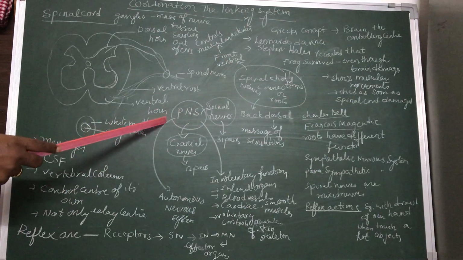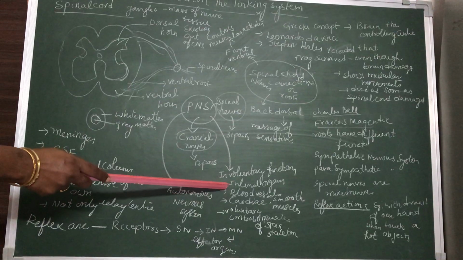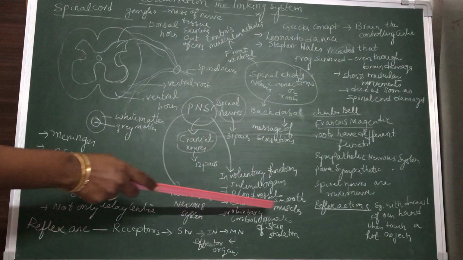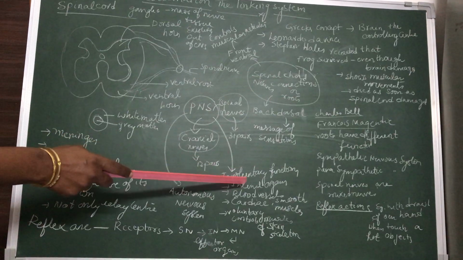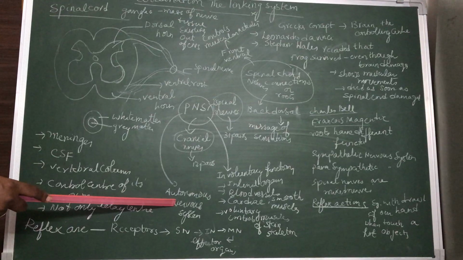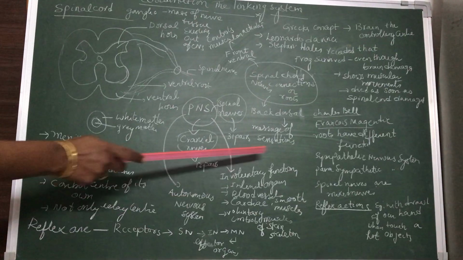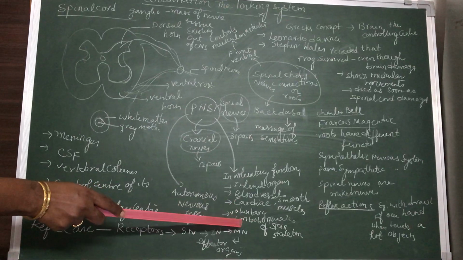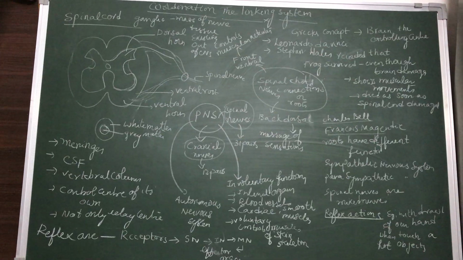This peripheral nervous system controls involuntary functions like the working of internal organs, blood vessels, cardiac muscles and smooth muscles. All these activities are involuntary. That's why it is also called the autonomic nervous system. Not only does it control involuntary actions, it also controls some voluntary actions, like the control of muscles of skin and muscles of skeleton.